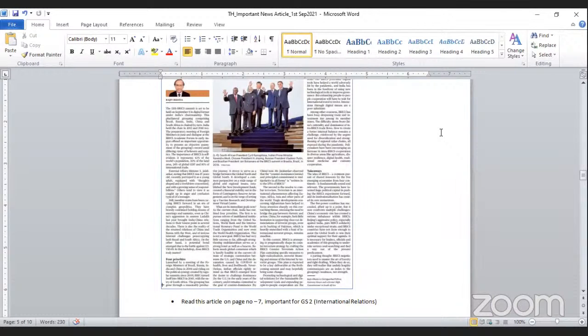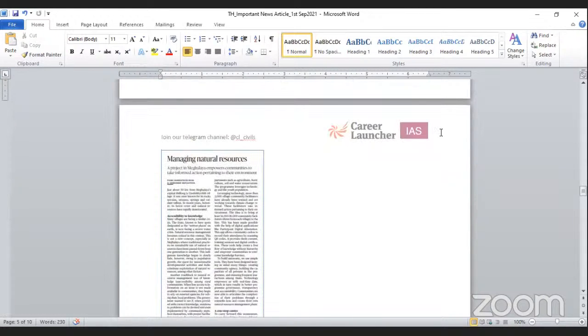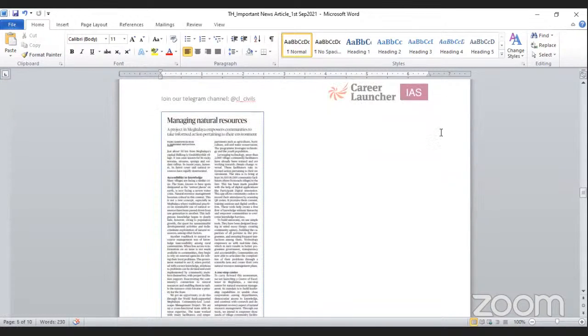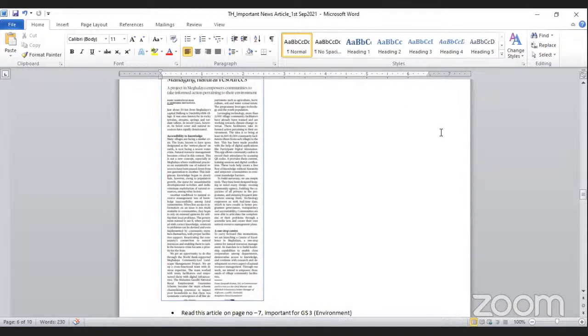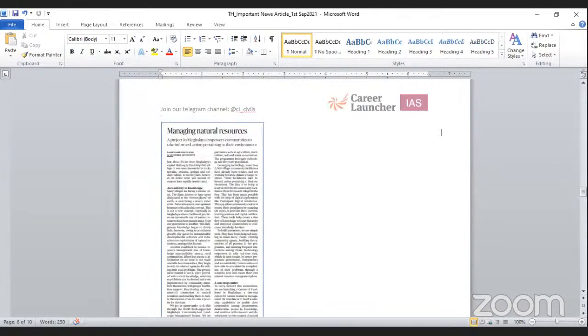Next important article: managing natural resources. A project in Meghalaya empowers communities to take informed action pertaining to their environment. This article is mentioned on page number 7, and this is important for GS paper 3 under environment section. This is regarding Meghalaya's issues related to the environment, so that you can read and fetch some important points from this.